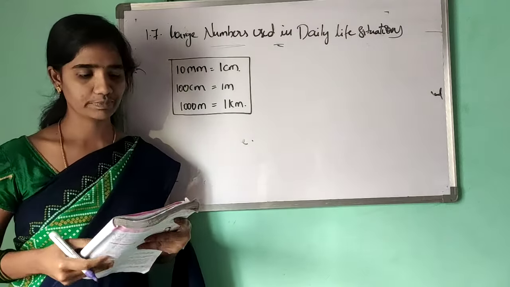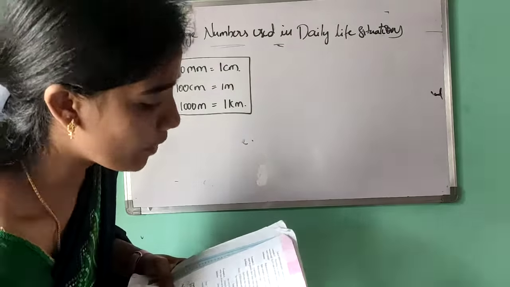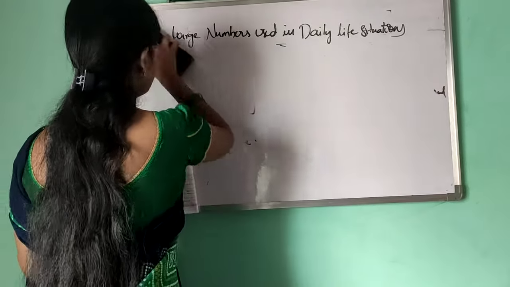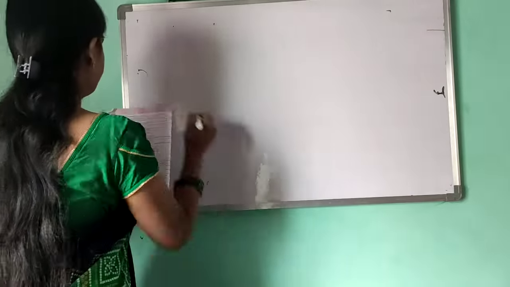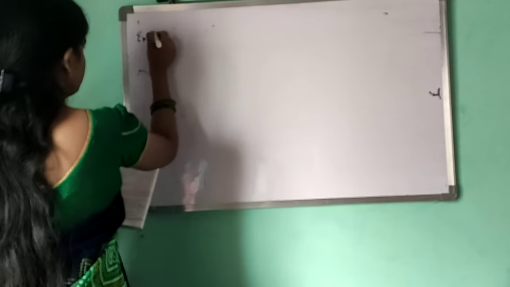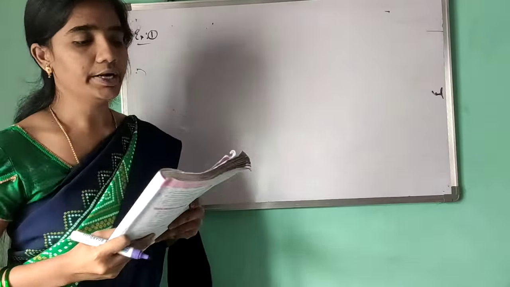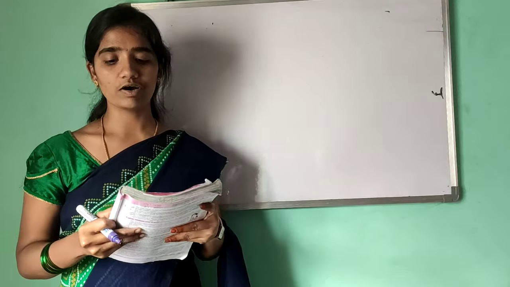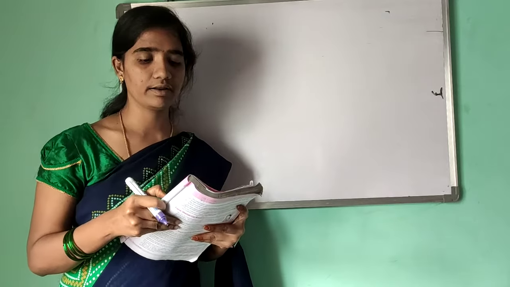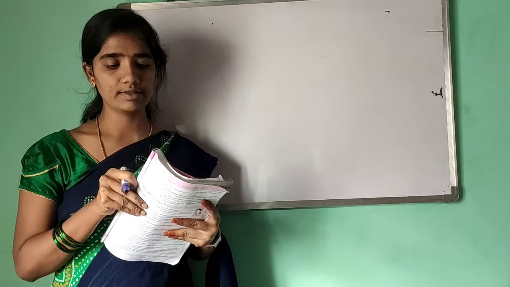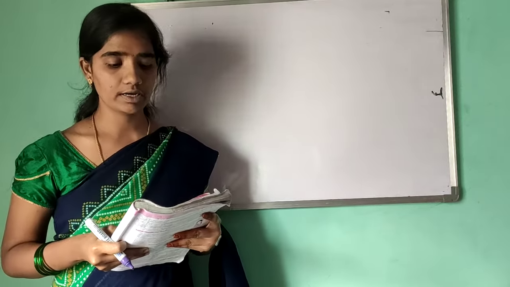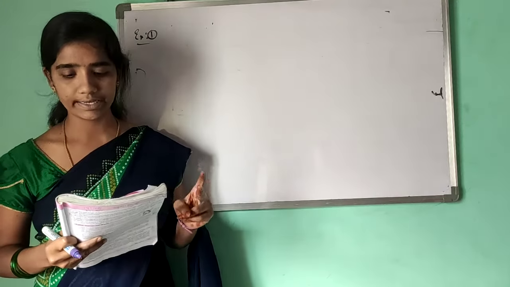Okay. Let's see example 1. Tendulkar is a famous cricket player. He has so far scored 15,003 runs in the test match and 18,311 runs in one-day cricket.